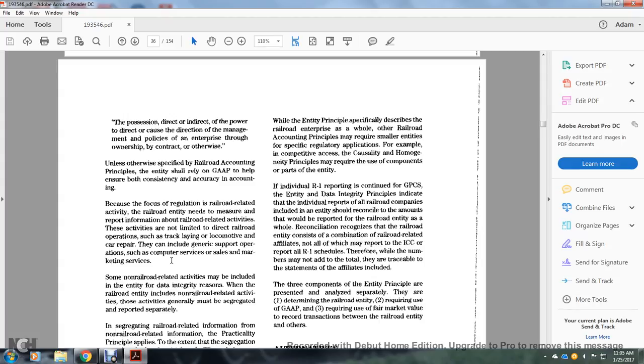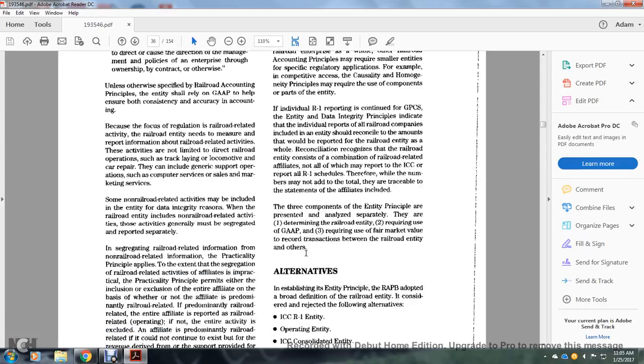The entity should reconcile the amounts that would be reported for the railroad entity as a whole. The reconciliation requires that the railroad entity consists of a combination of railroad-related affiliates. Not all, but any, may report to the Interstate Commerce Commission the R-1 schedule, with numbers that may not be added up with the traceability statements of the affiliates included.